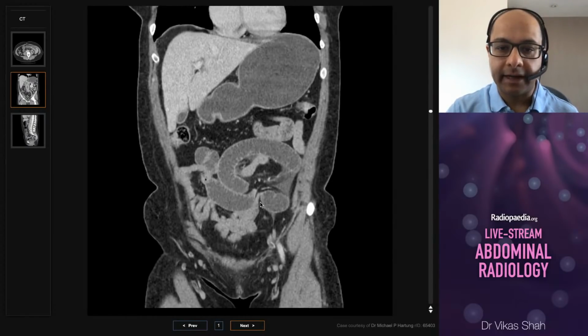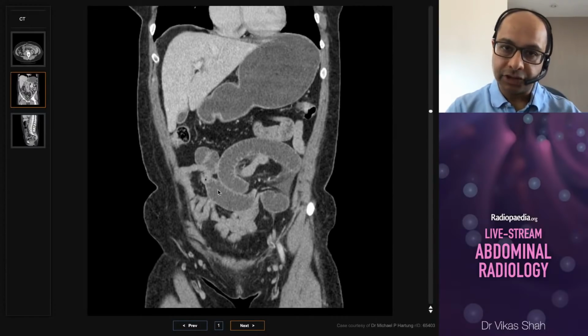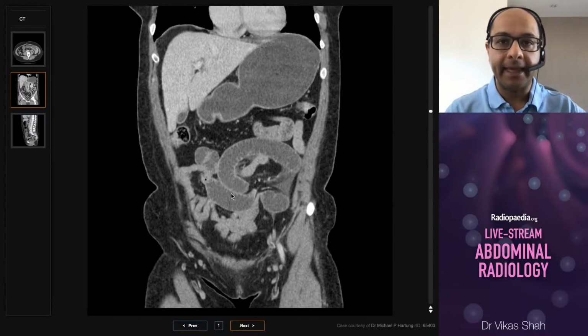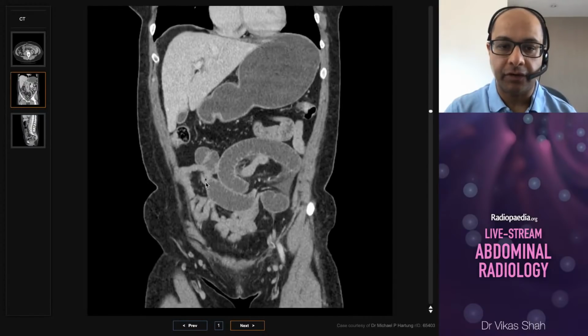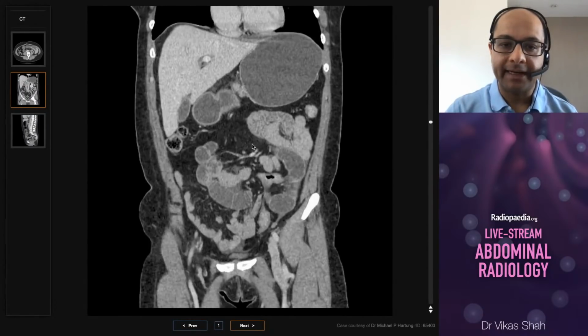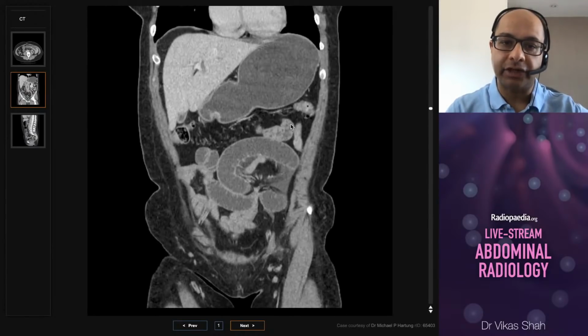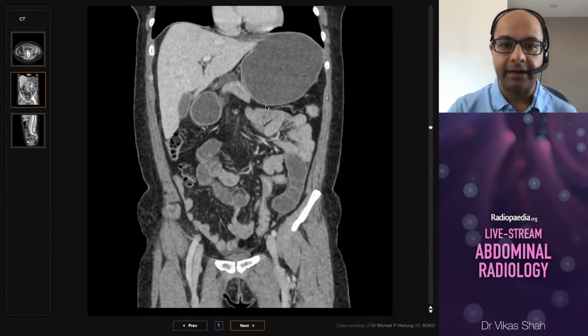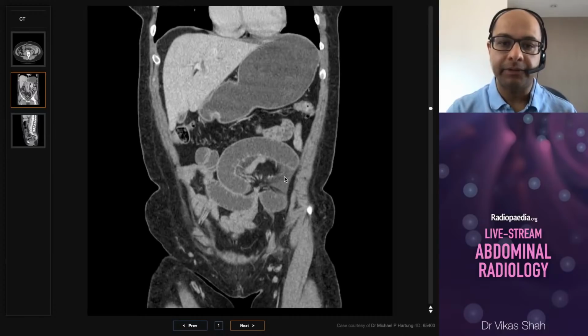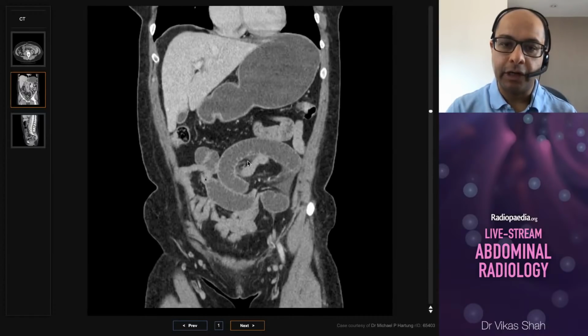So that's the double beak sign, and the configuration here is highly suggestive of an adhesional band pinching the loops there. And as is often the case, what you'll find is a variable amount of distension of the small bowel upstream from the loop. So the bowel that's coming into the loop will be variably distended. Here we see that there is some distension of this portion of the small bowel, but it doesn't extend all the way back to the jejunum, but the stomach is distended. Okay, so there's this incomplete obstruction of the proximal small bowel, but the loop itself is markedly distended.